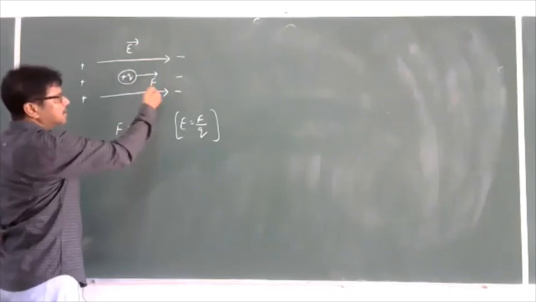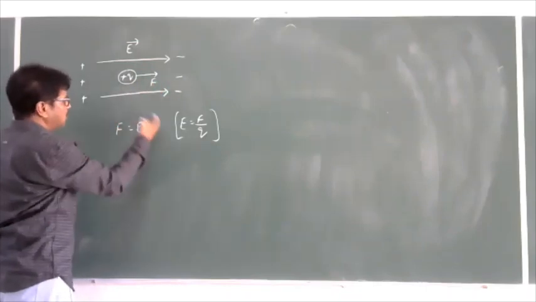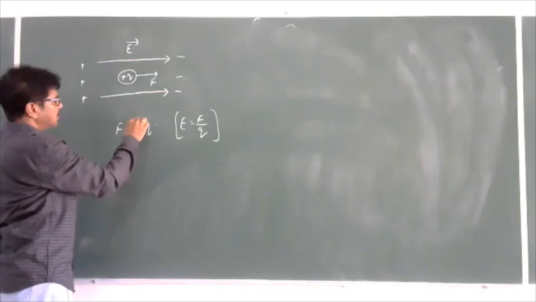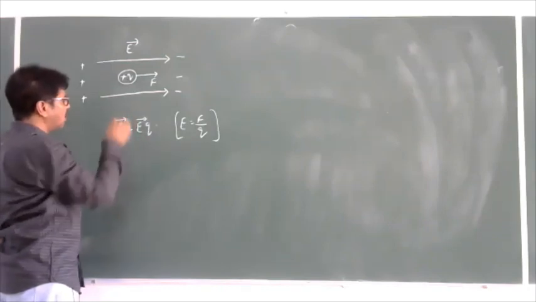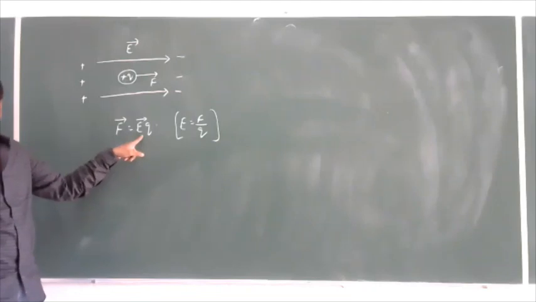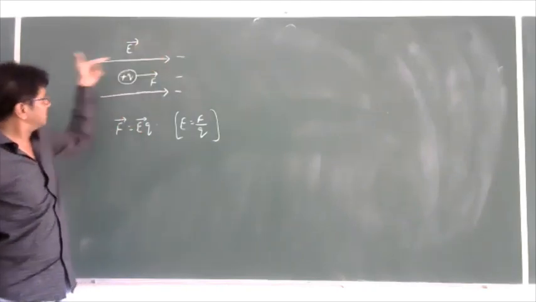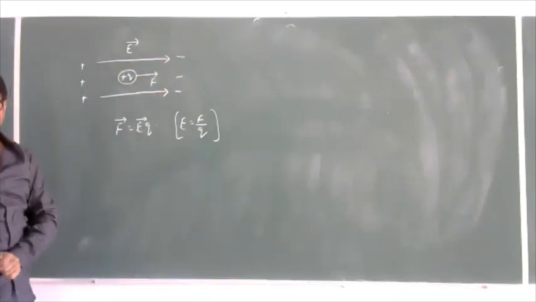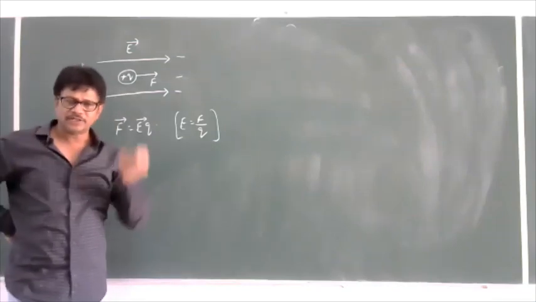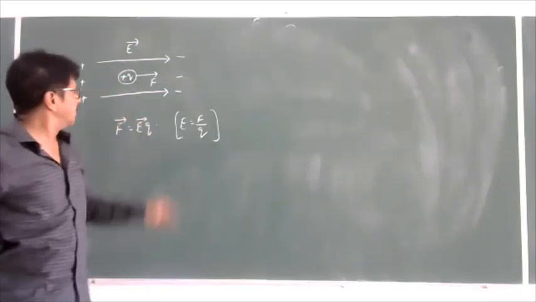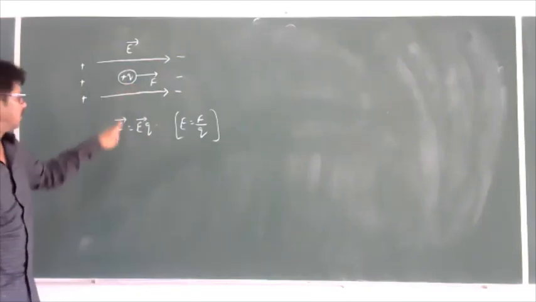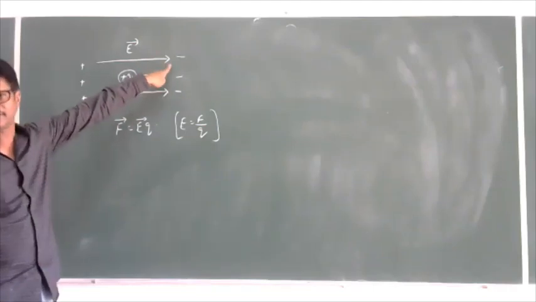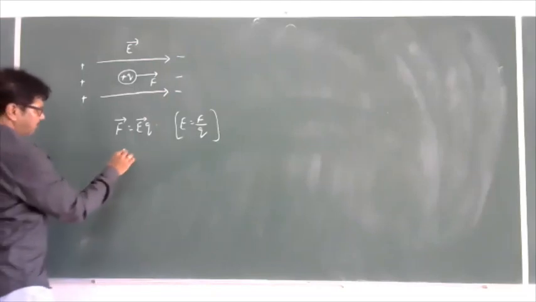As we know, force is a vector quantity, so it has both magnitude and direction. What is the direction of the force now? The direction of the force will be the same as the direction of the electric intensity, that is, the electric field direction. In the same direction, it is experiencing a force. So a positively charged particle placed in a uniform electric field experiences a force in the same direction as the electric field. So F is equal to EQ.